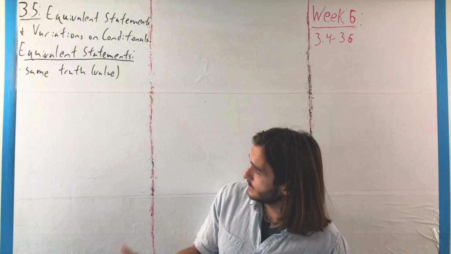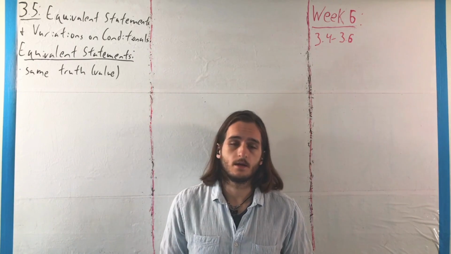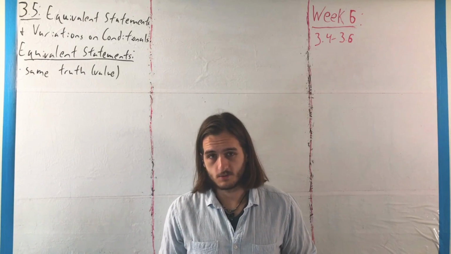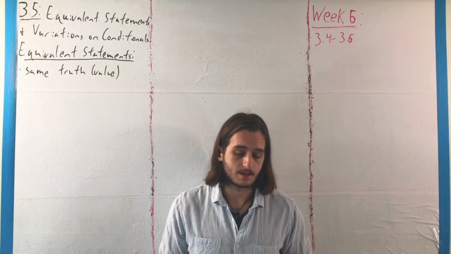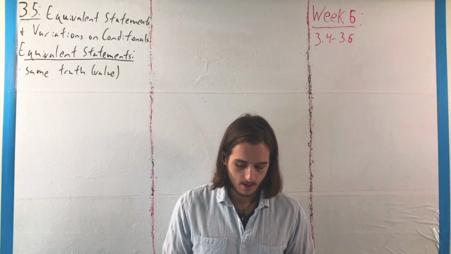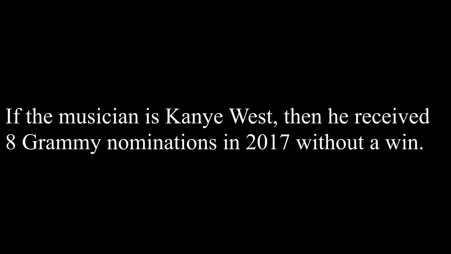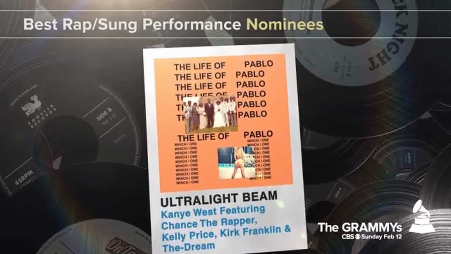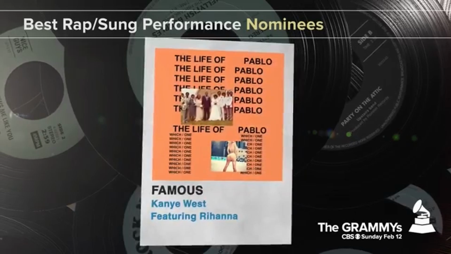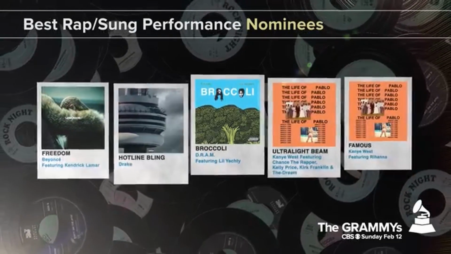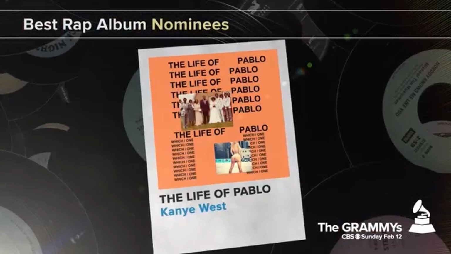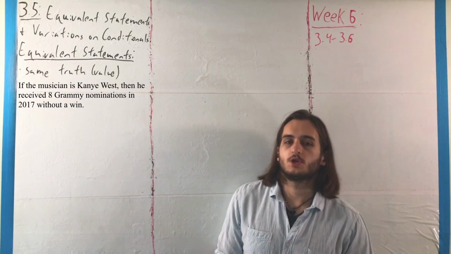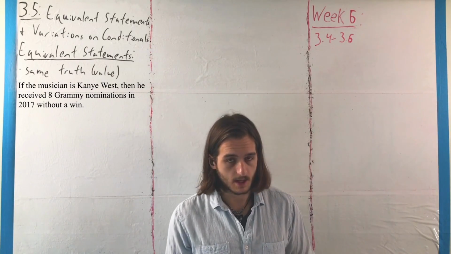Anyway, when we're talking about these things here, let's start with a musical example, just like usual, where let's say we have a statement something like, if the musician is Kanye West, then he received 8 Grammy nominations in 2017 without a win. And you can check this for yourself using the Wikipedia page to see that in 2017, Kanye was nominated for 8 Grammys and did not win any of them. And from there, we can generate a few variations on that phrasing.